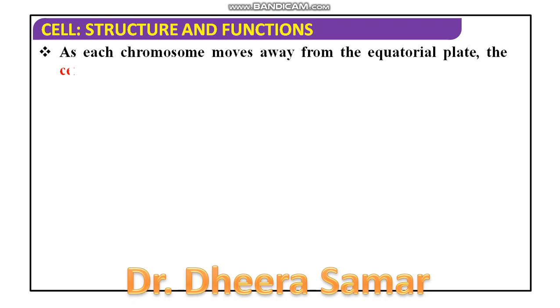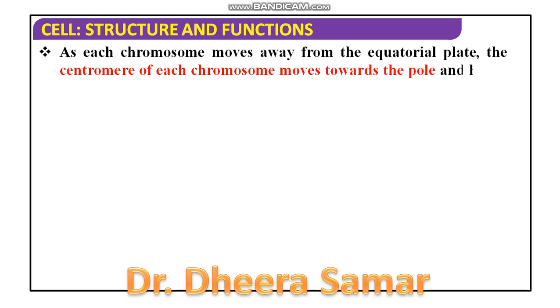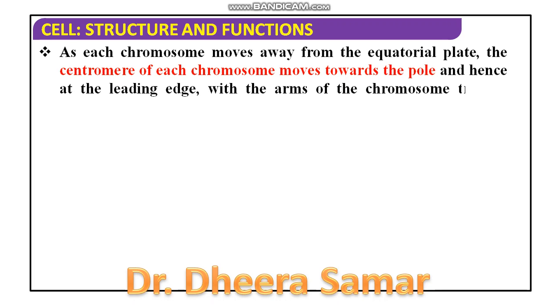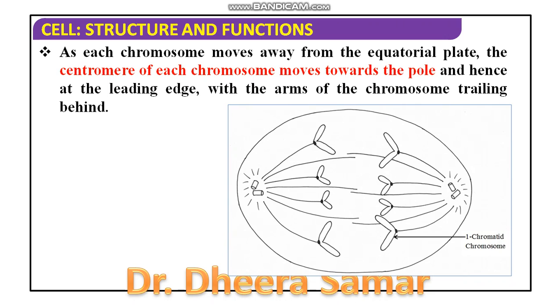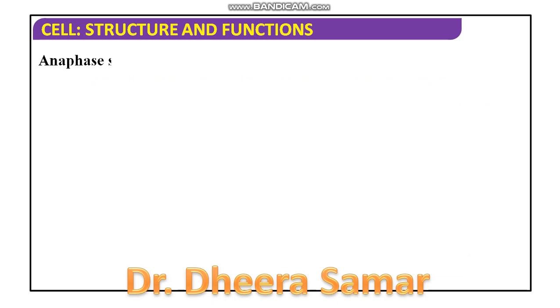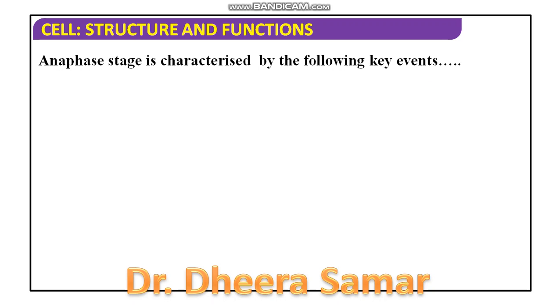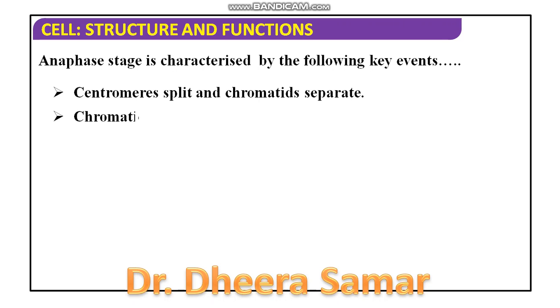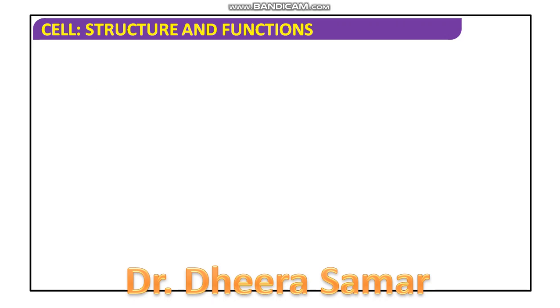As each chromosome moves away from the equatorial plate, the centromere divides. So the centromere of each chromosome is moving towards the pole after division, and the arms are towards the center. So it forms a V-shaped structure as shown in the diagram. Anaphase is characterized by the following events: the centromeres split, and the chromatids separate. The chromatids start moving to the opposite poles.